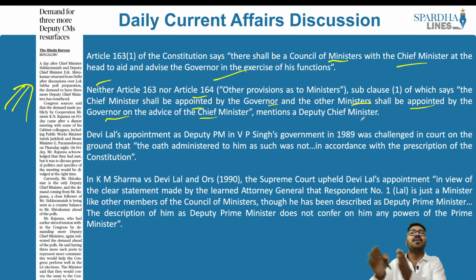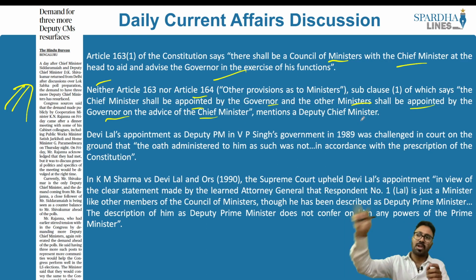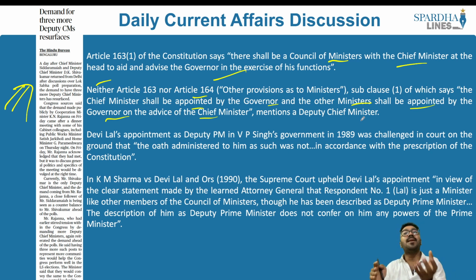Because there is only Minister, Mantri, and it is not Prime Minister or Deputy Prime Minister. So it is in this particular backdrop that they go to the Supreme Court of India, because at the oath taking ceremony, he mentions that he is the Deputy Prime Minister. When there is no such constitutional position or authority recognized by the Constitution, how can you take the oath in that name? That was the question being asked.